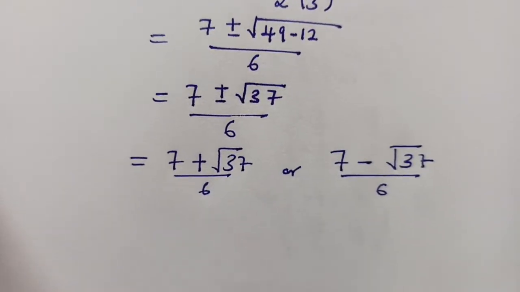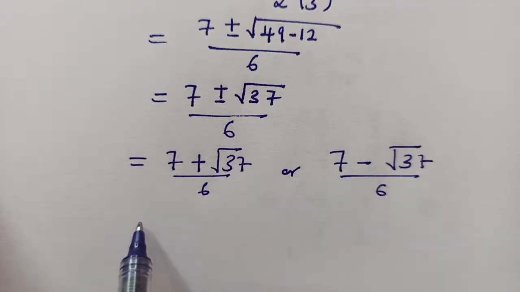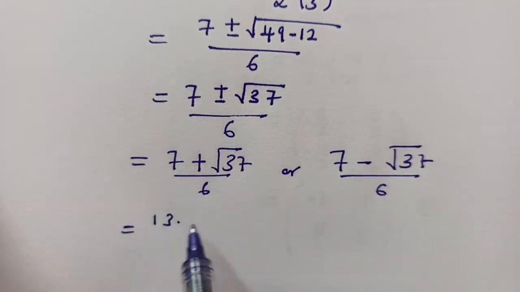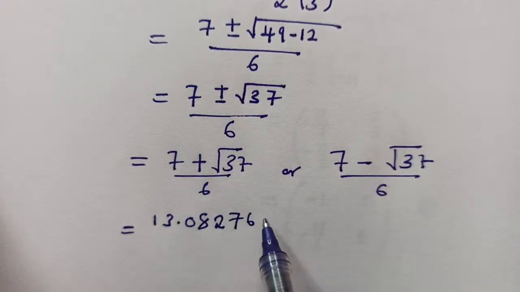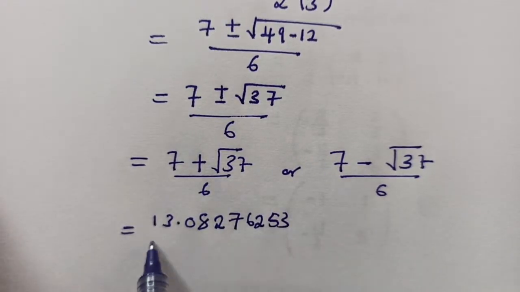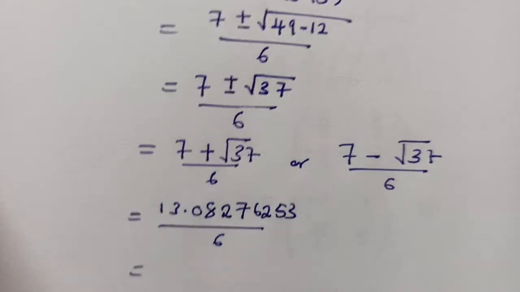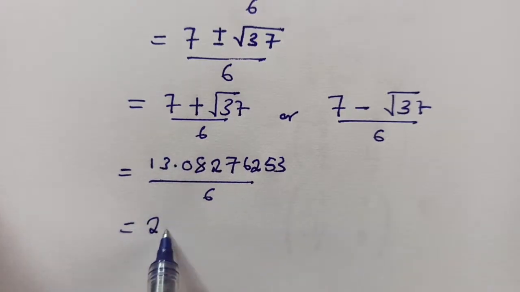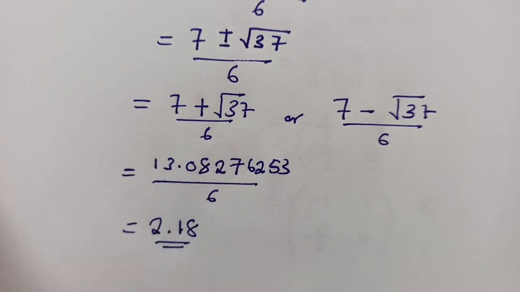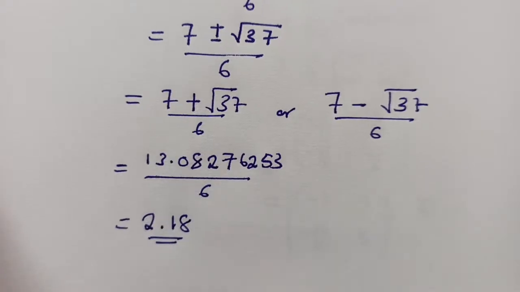Okay. Just like that. So when we work out there, we are getting on top here, we're getting a 13.08276253 over a 6. And our answer, which is the final answer here, should be 2.18 in 2 decimal places.